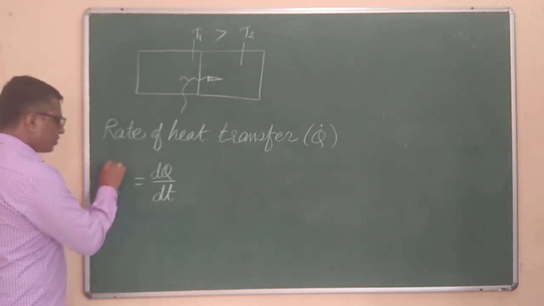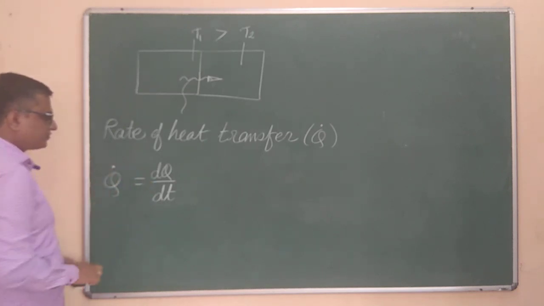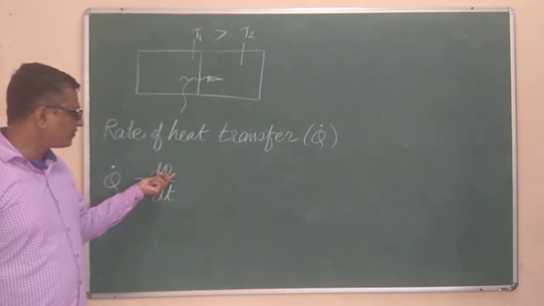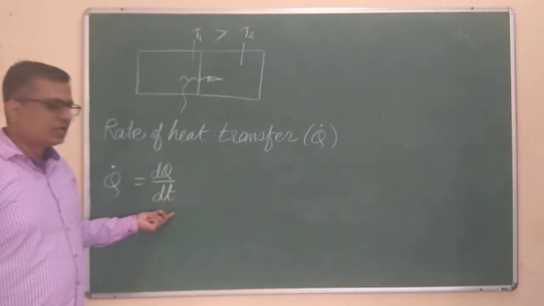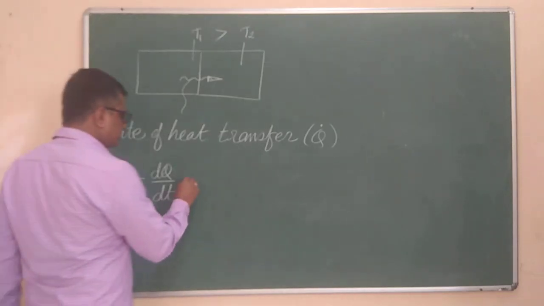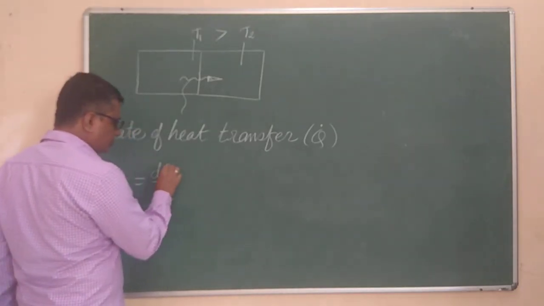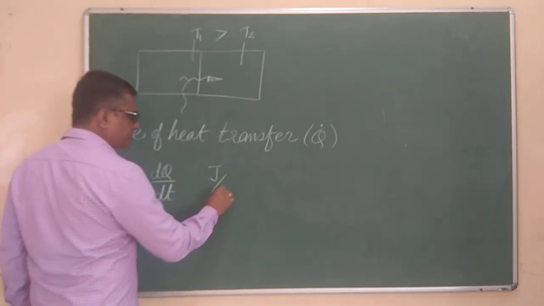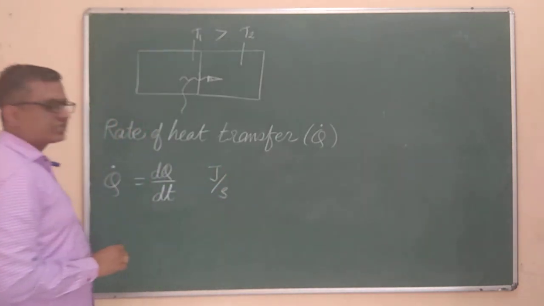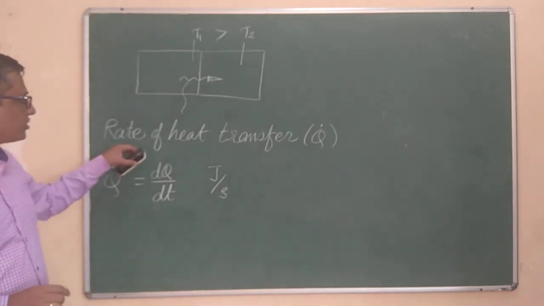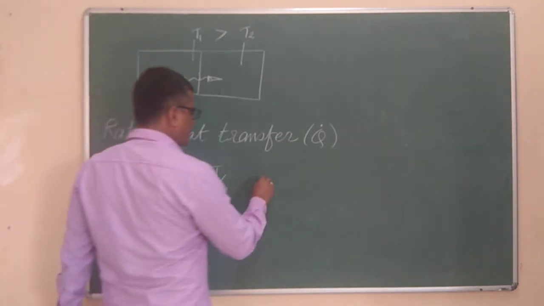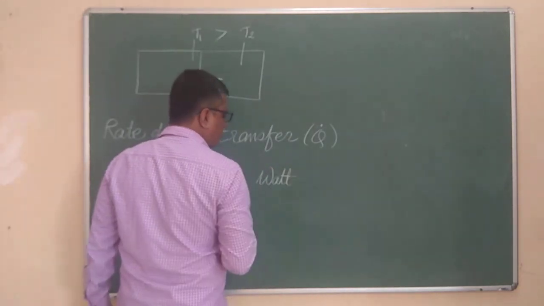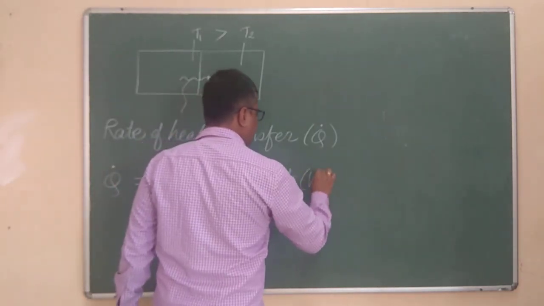Q dot is nothing but the time derivative of the term Q. It means dQ by dt. It is nothing but the rate of transfer of heat per unit time. Now, this Q is expressed in terms of joule and t is expressed in terms of second. So joule per second will be the unit for the rate of heat transfer, or we can also say it is watt as the unit of power, abbreviated as capital W.